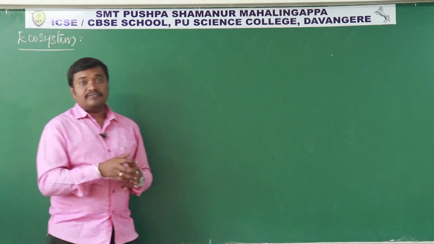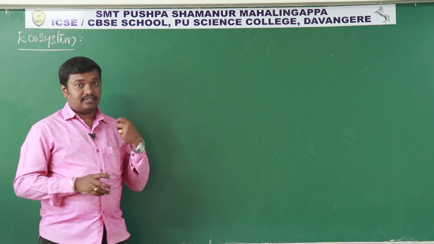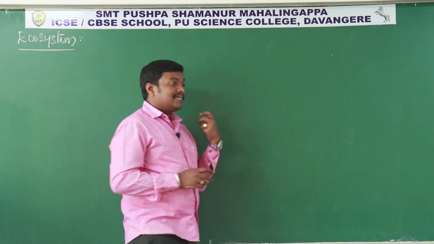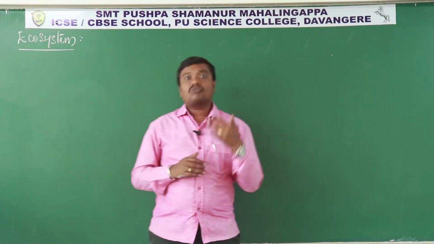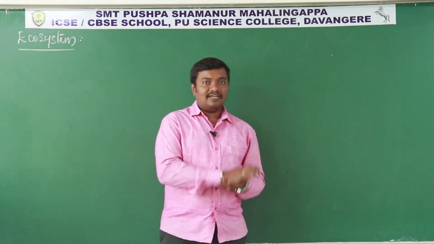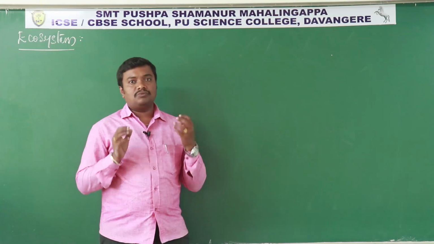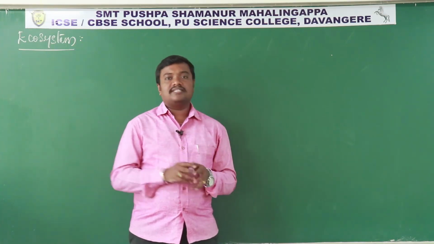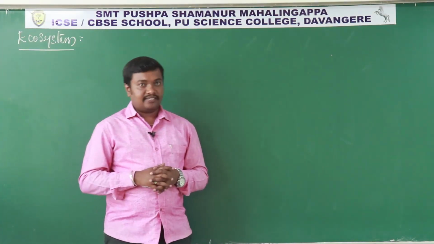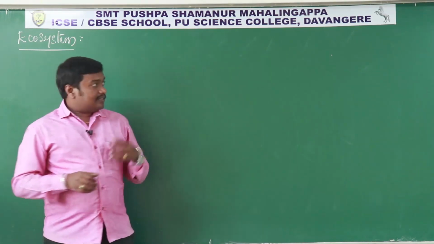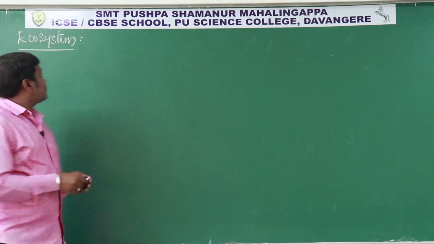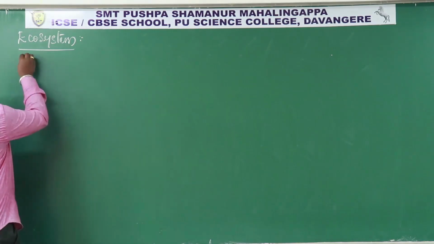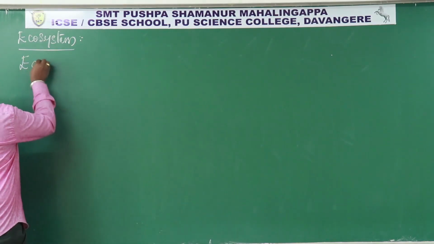And one more thing we discussed is standing crop. Standing crop is the amount of biomass available at a given time in any trophic level. The biomass accumulation present in a trophic level at a given time is what we call standing crop. That is what we discussed, and the next topic under this chapter is ecological pyramids.